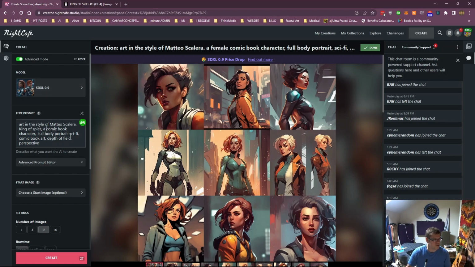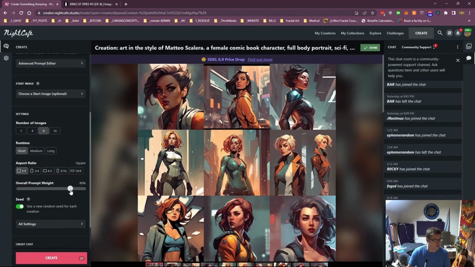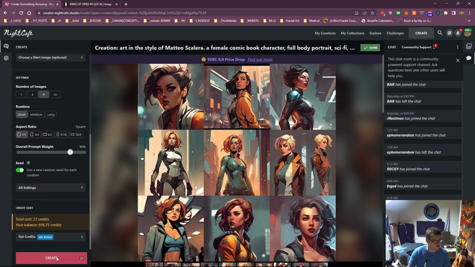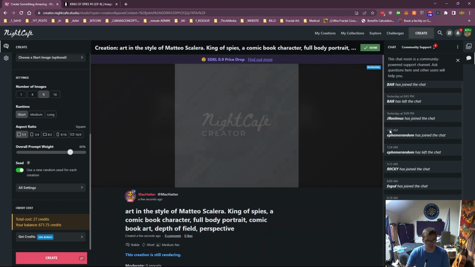I'm going to take sci-fi out. Comic book art, depth of... yeah, that'll do. I'll put the prompt weight up to 80 because I want it to use the prompt as much as it possibly can, or be accurate to the prompt. Let's see what happens.